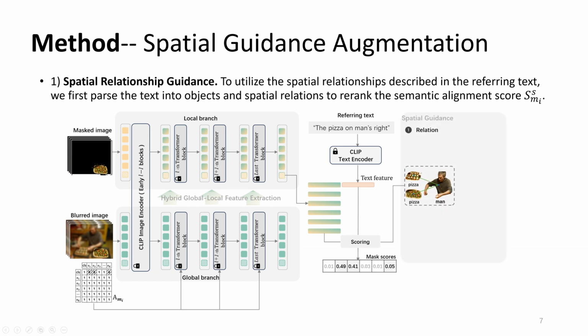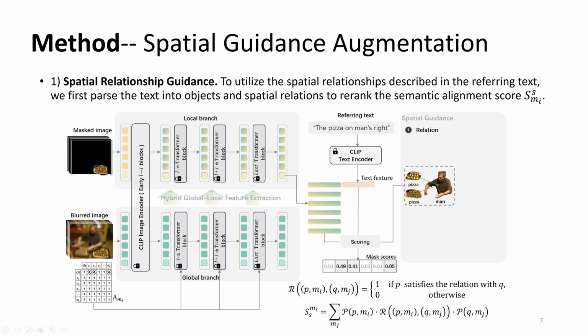Next, we define a spatial relation function R to check if the spatial relationship is satisfied based on the positions and sizes of the masks. Finally, we combine semantic alignment and spatial consistency into a final spatial aware score that re-ranks mask proposals by considering both object match and spatial constraints. If no spatial relations are mentioned, we use the original semantic alignment score.